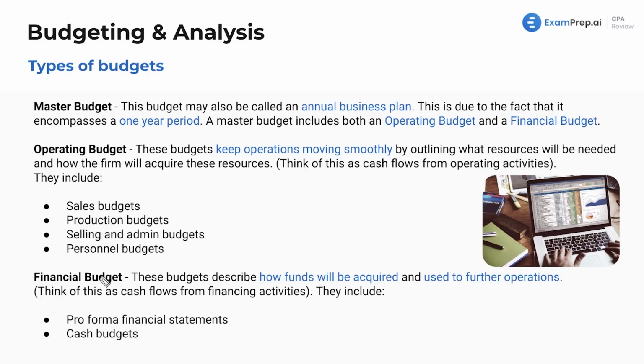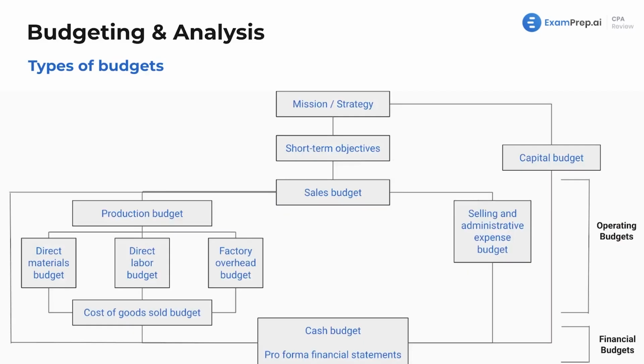Now, what about the financial budget? These budgets describe how funds will be acquired and used to further operations. Think of this type of budget as cash flows from financing activity. These are going to include pro forma financial statements and cash budget. Just some things to memorize, some things to take a look at. Right? Not absolutely groundbreaking critical, but I'd much rather you memorize your variance formulas, your CAPM, WACC, all of those good formulas before memorizing these, but this is something to definitely get familiar with. And I'm going to display this graphic after we go through our types of budgets each time, so you'll see it again. No worries there.